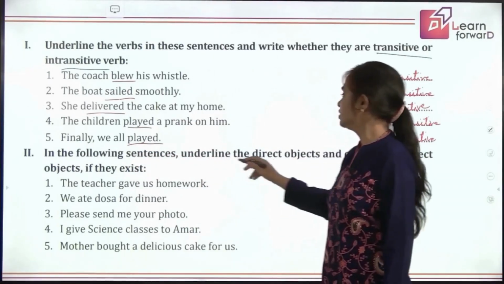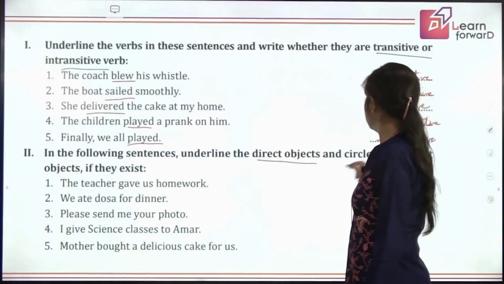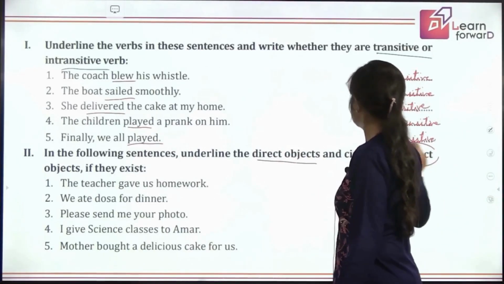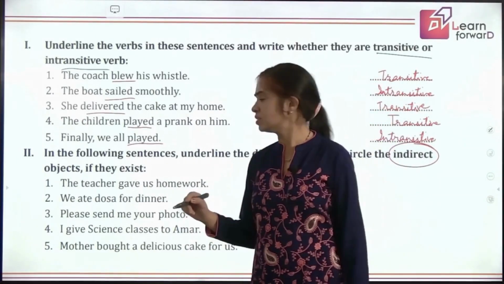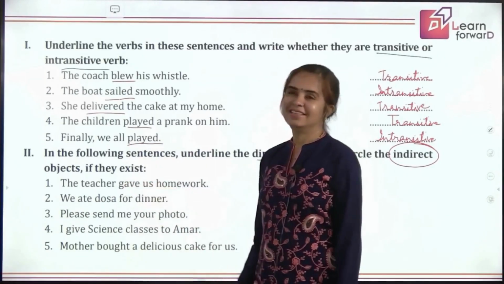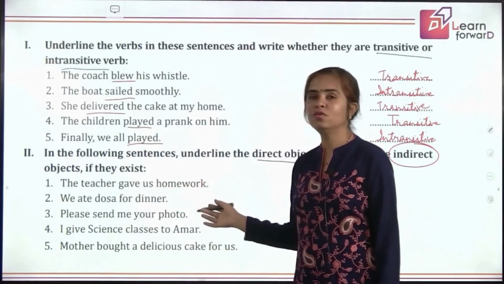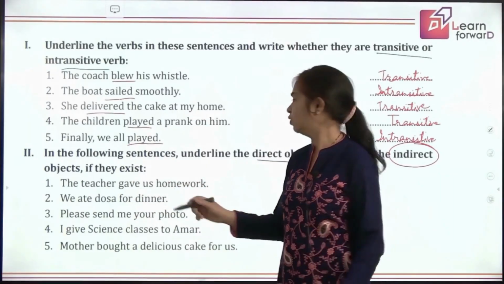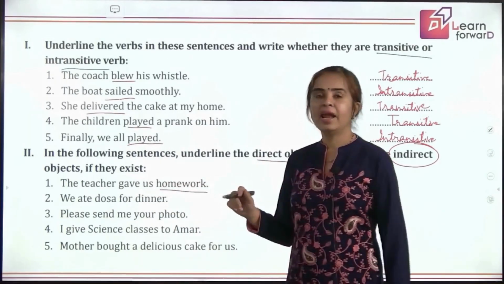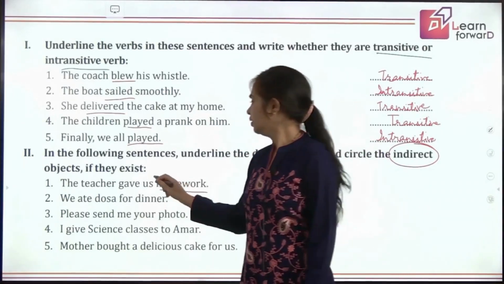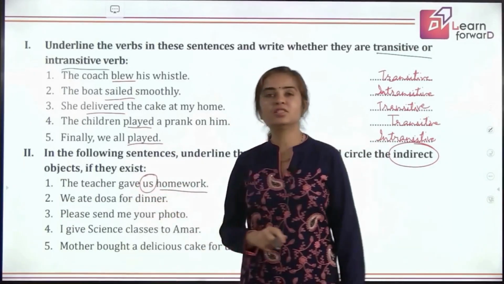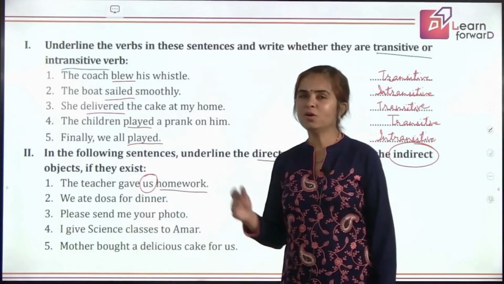In the following sentences, underline the direct objects and circle the indirect objects. Okay, let's do. See, the same example I gave to you. The teacher gave us homework. So, gave us what? Homework. This is direct. And gave to whom? To us. So, this is your indirect object. I hope this will be easy for you.